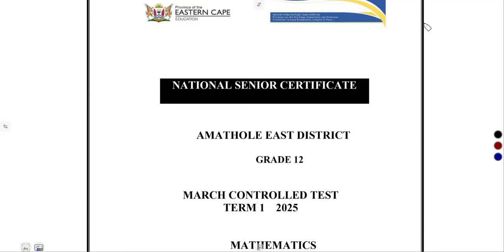We are still on our revisions for our March exams as we are preparing for the tests which we are going to have for our term one. So, in this case, we have an Eastern Cape question paper that we are going to consider. That was Amathole East District, term one, 2025 exam.